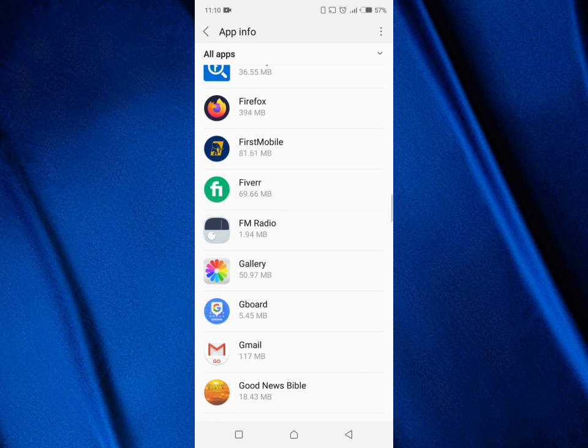In some phones like Samsung phones, it might be written as Samsung keyboard, while in some phones just locate the phone keyboard. In this case, it's called Gboard. Once you locate it, click on it.